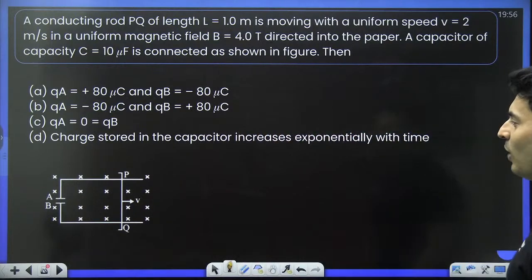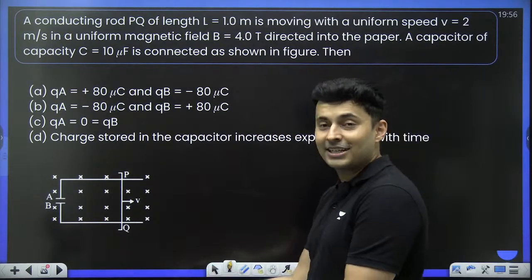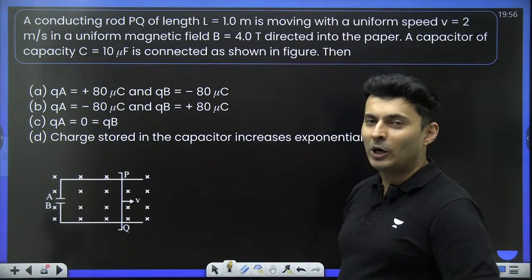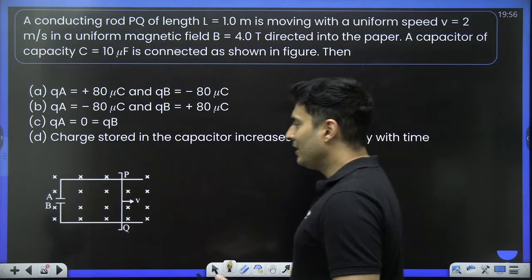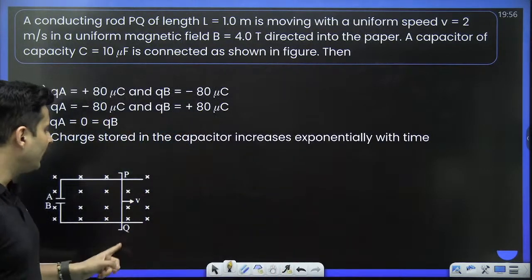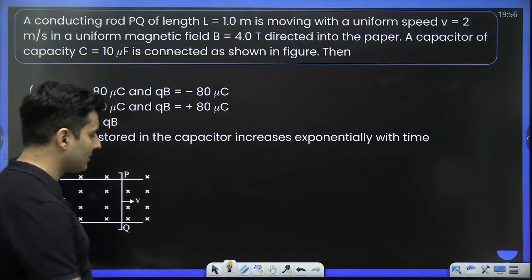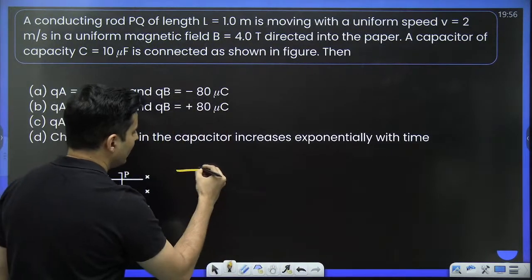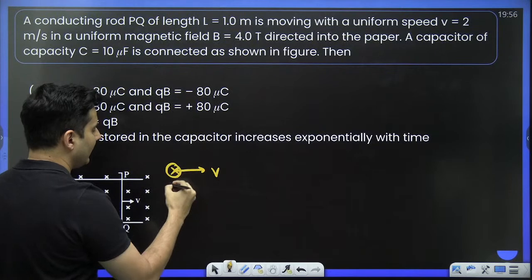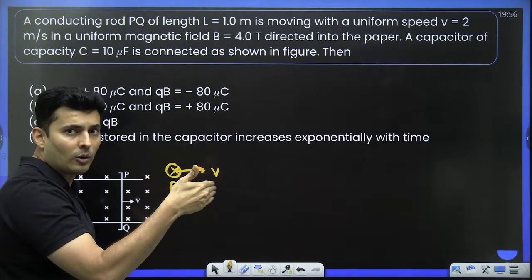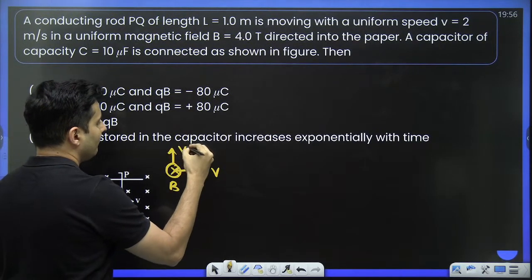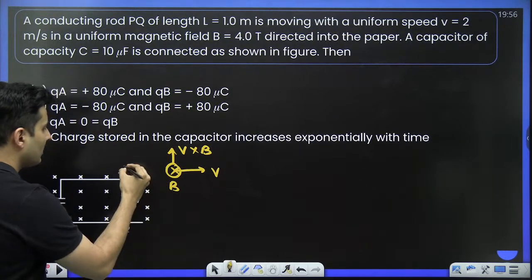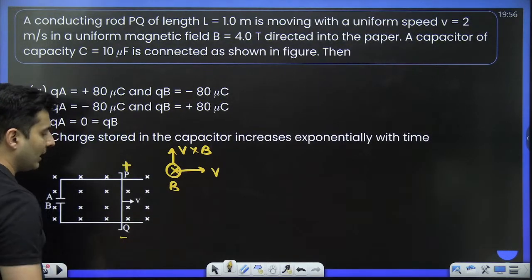Chalo, let's see the next question. Wow, we have a rod moving and there is a capacitor connected and there is magnetic field. What more you want? All the concepts combined. Capacitance is given, length is given, magnetic field is given. Question is, what is the charge? Well, first of all, let's understand the polarity. The velocity is like this. Magnetic field is inside. V cross B goes up. So this is the direction of V cross B. That means this will be the positive polarity, this will be the negative polarity.